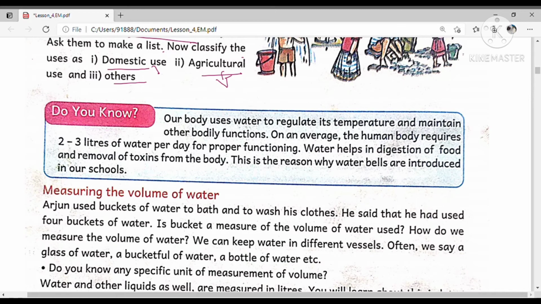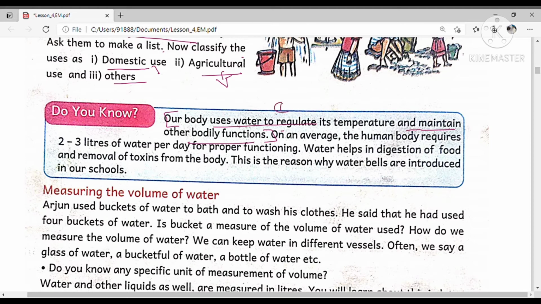So here, do you know our body uses water to regulate its temperature and maintain our bodily functions. That means in our body we need water. Whenever we feel thirsty, we drink water. But what is the main function of water in our body?